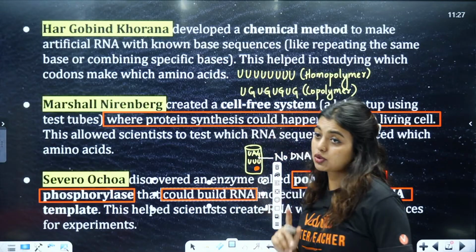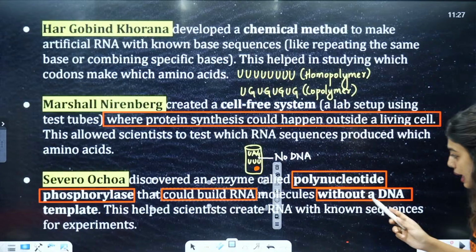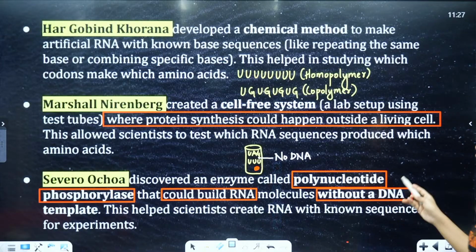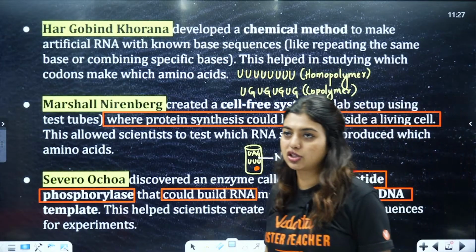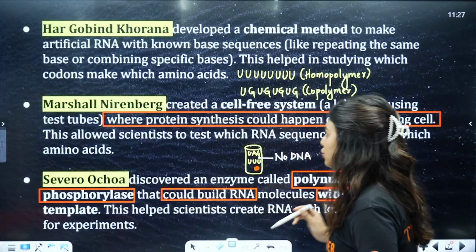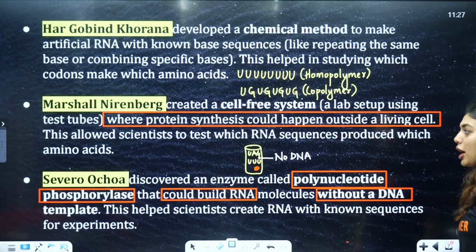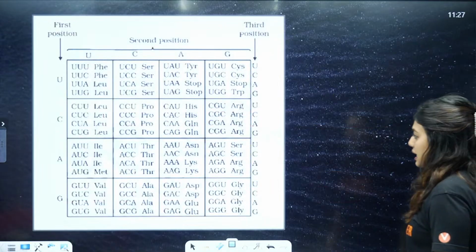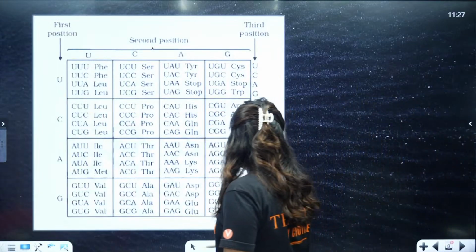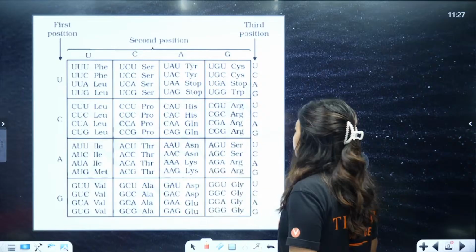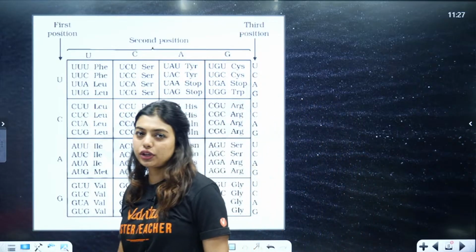Just remember their names, questions can come. This helps scientists create RNA with known sequence for experiments. So these three people are important for you to remember: Hargovind Khurana, Marshall Nirenberg and Severo Ochoa. The enzyme also you have to remember, that is your phosphorylase. Now look here students, this is how the genetic code came into existence.